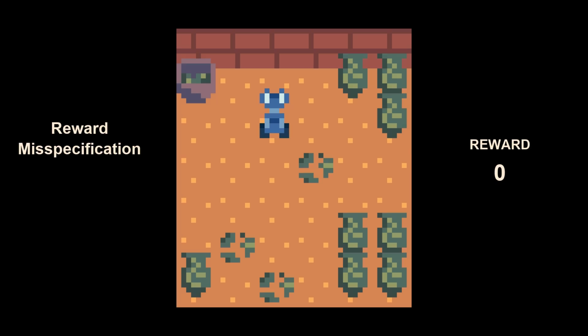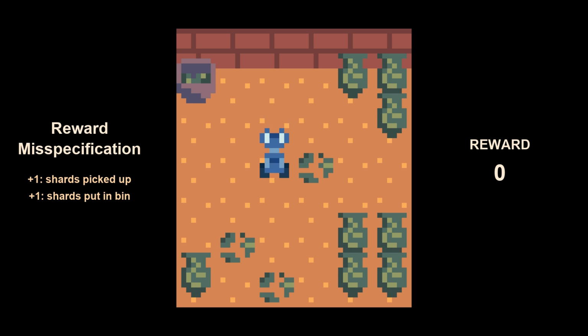And we go through two things. We talk about reward misspecification. I give a reward when a shard is picked up, and I give a reward when it puts a shard in the bin. And of course, this doesn't fully encapsulate what I want. I don't actually care about shards being picked up. That is instrumental to putting them in the bin. So the agent learns to pick up the shard and put it on the floor, and pick up the shard and put it on the floor, and just milks infinite reward out of the environment. Just a fun, goofy example.